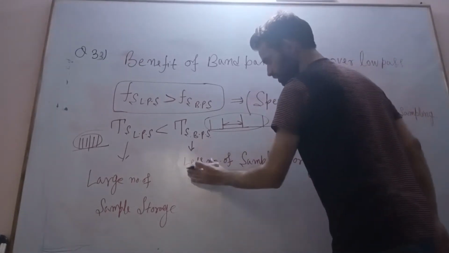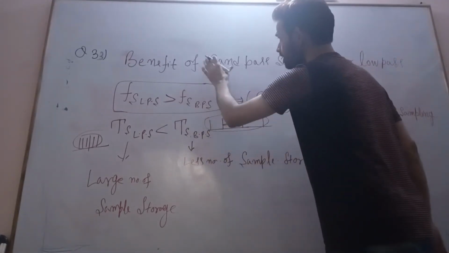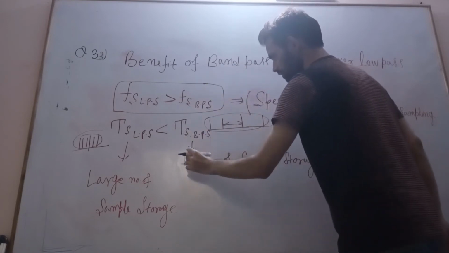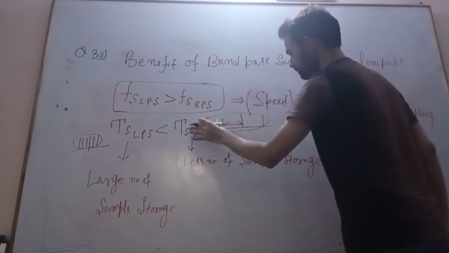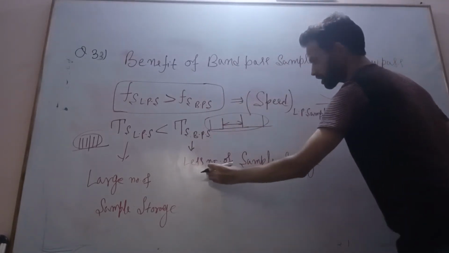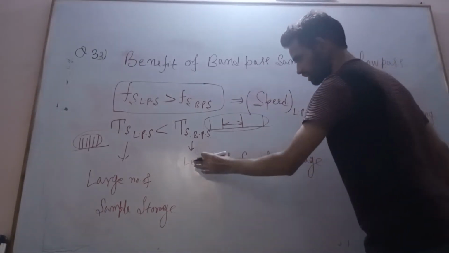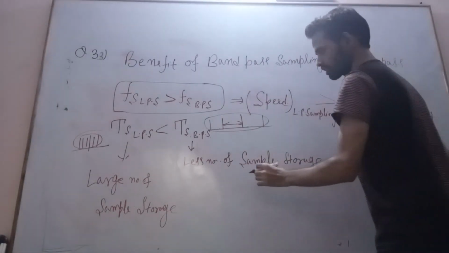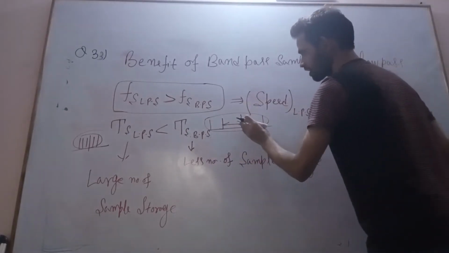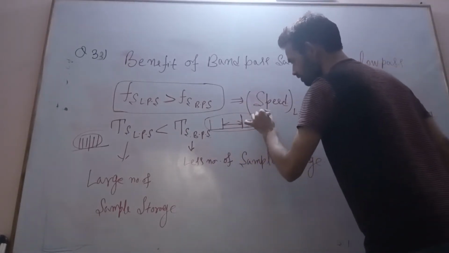Band pass sampling reduces the digital memory storage which is necessary to capture the interval of signal.